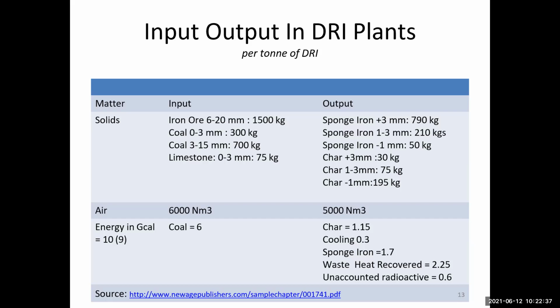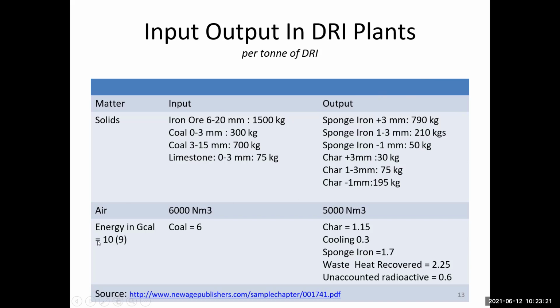These are the solid inputs of the DRI: iron ore, coal, and limestone. The output from the solids: sponge iron plus 3 mm is 790 kg, 1 to 3 mm is 200 kg, minus 1 mm is 50 kg. Char plus 3 mm is 30 kg, 1 to 3 mm is 75 kg, and char minus 1 mm is 185 kg. So these are the inputs, iron ore, coal, and limestone, and the output is this type of material.